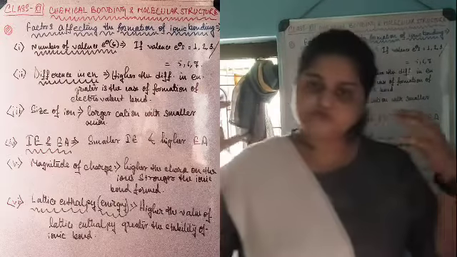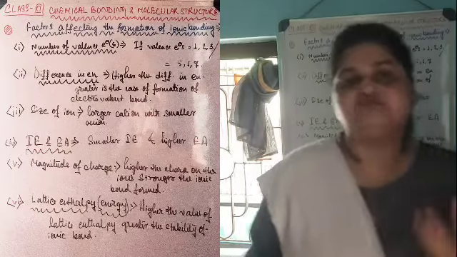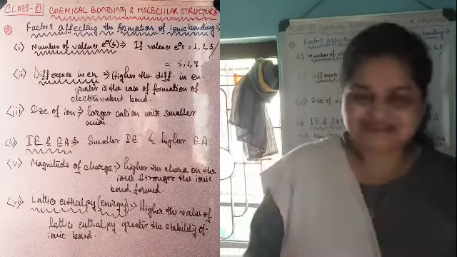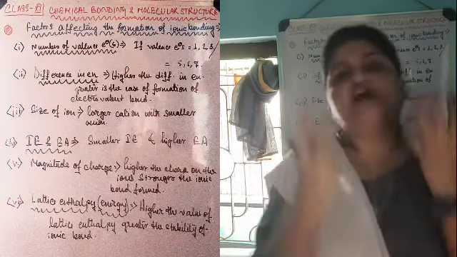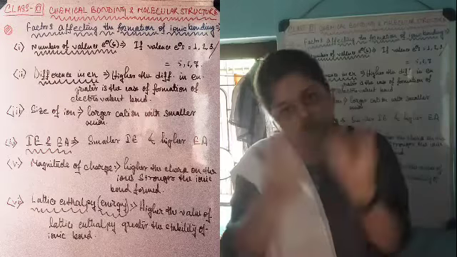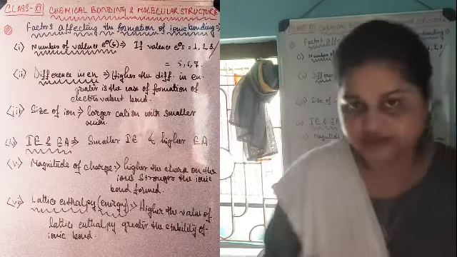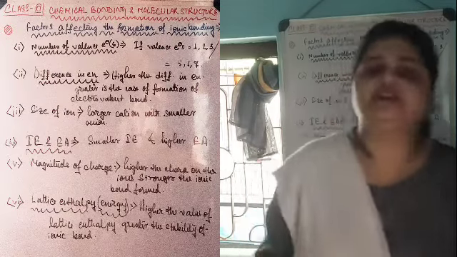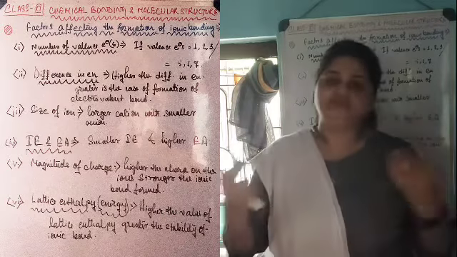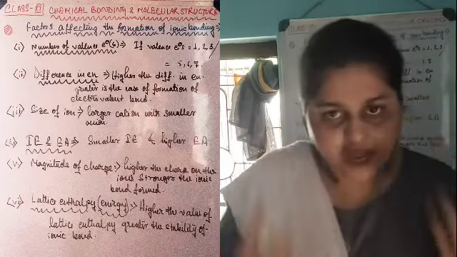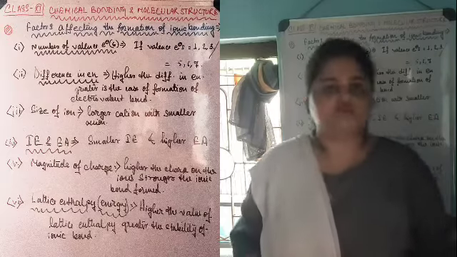Now, an ionic bond or electrovalent bond is the result of the electrostatic force of attraction between two oppositely charged ions. The higher the electrostatic force of attraction between the oppositely charged ions, the better the ionic bond formed.